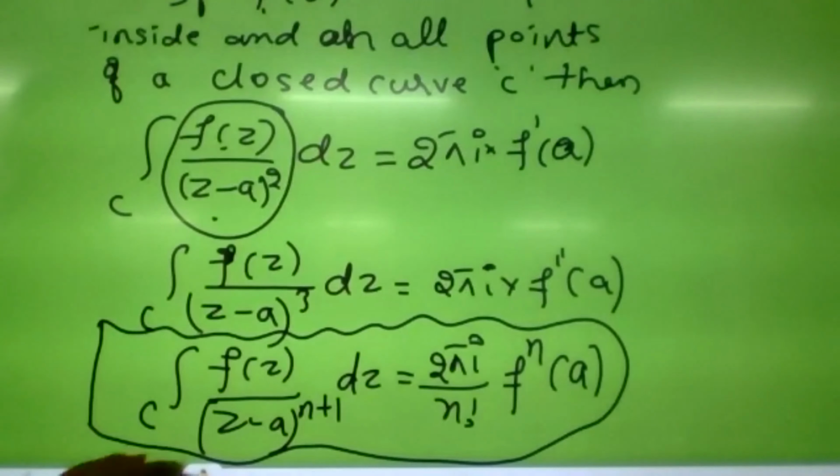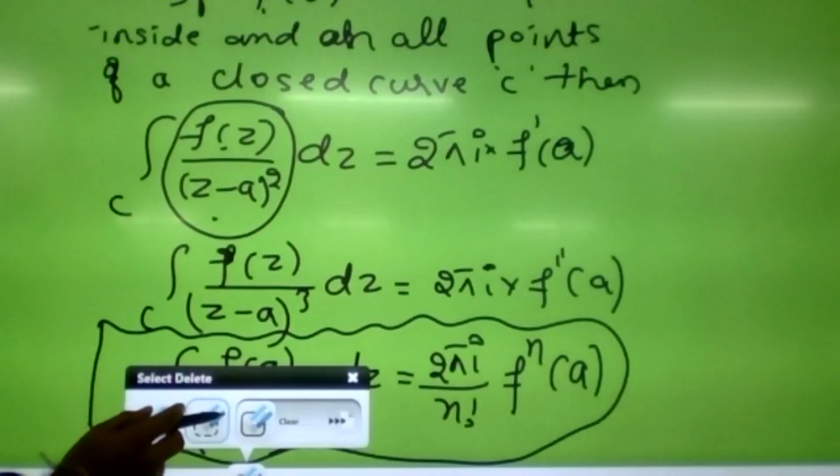Just I will consider one example based on this Cauchy's integral formula.